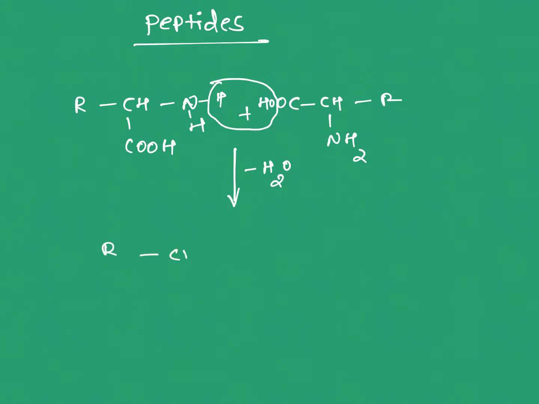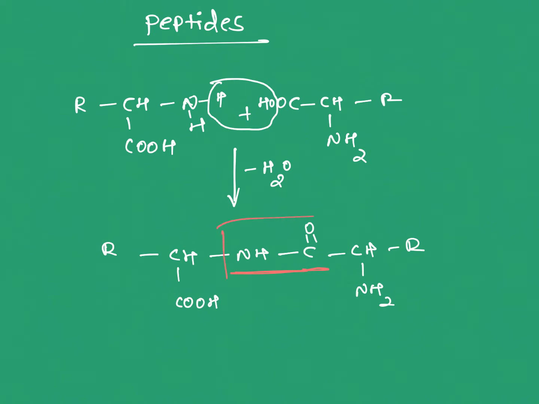bond. CH, COOH, NH, C double bond O, CH, NH2. And this amide linkage we call a peptide bond.